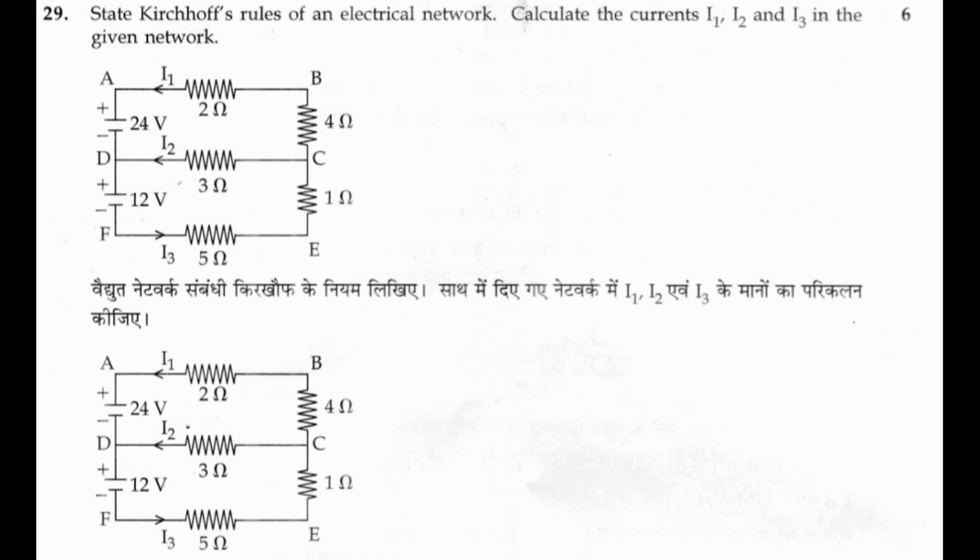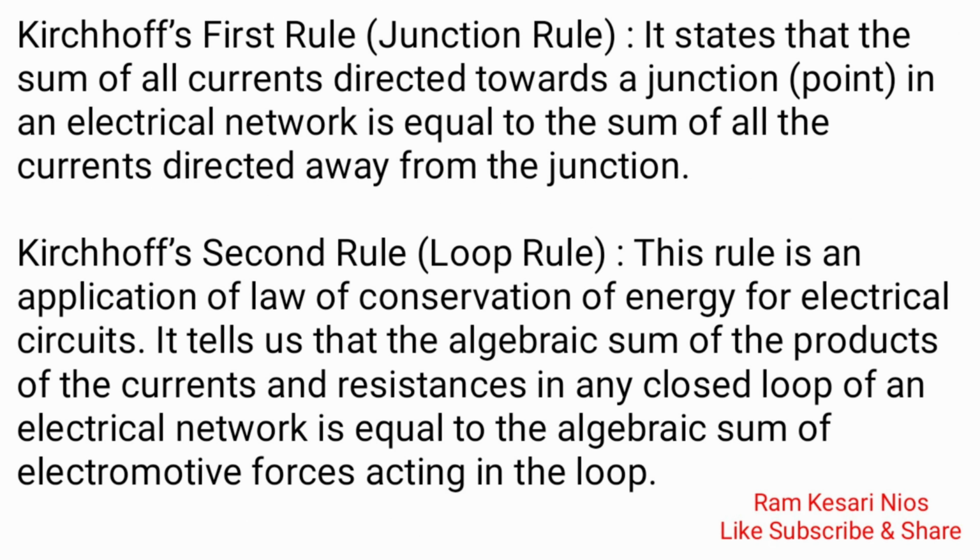29. State Kirchhoff's rules of an electrical network. Calculate the currents I1, I2 and I3 in the given network. Kirchhoff's first rule, junction rule. It states that the sum of all currents directed towards a junction in an electrical network is equal to the sum of all the currents directed away from the junction.